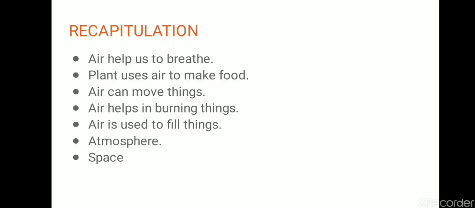Plants make their food by the process of photosynthesis, and for photosynthesis carbon dioxide is needed. Air helps in burning things because an appropriate amount of oxygen is present in air, which helps in burning. Also, nitrogen is present in the air, which dilutes oxygen and stops extra burning.